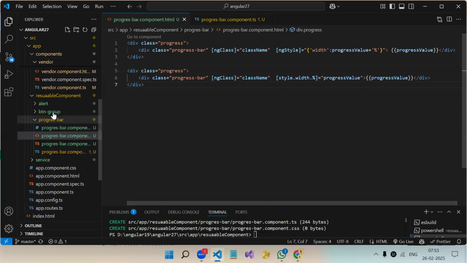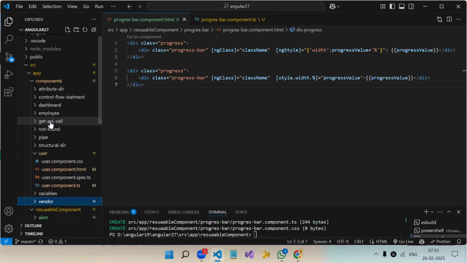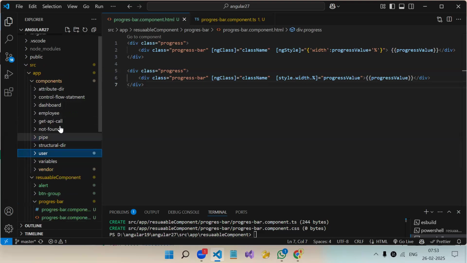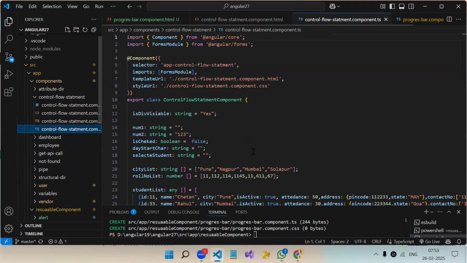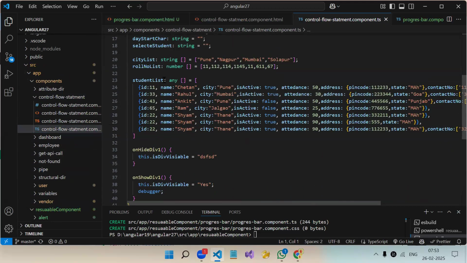Now let's use it. So where we have our for loop component, the control flow statement. Now in our array, we have this student list.